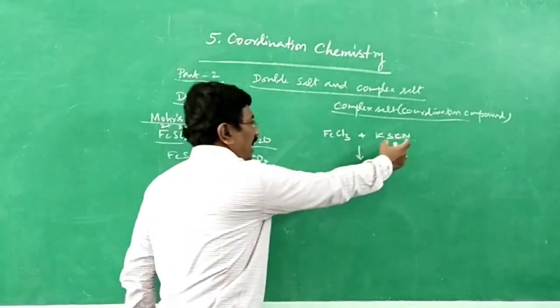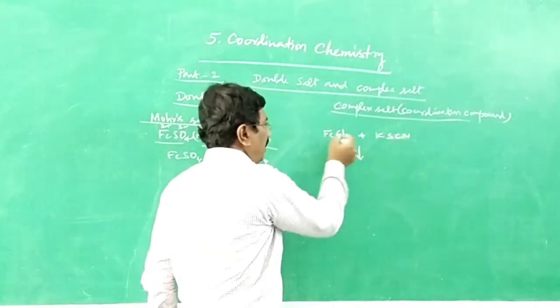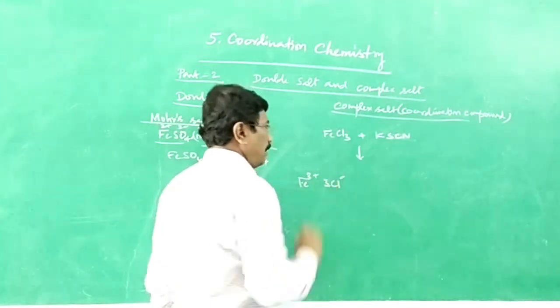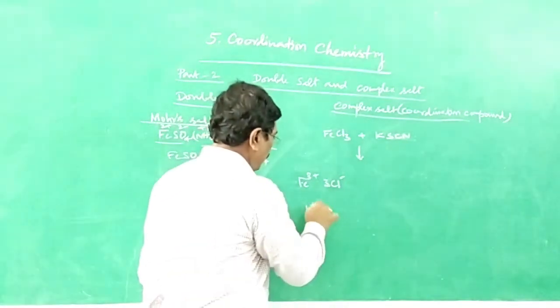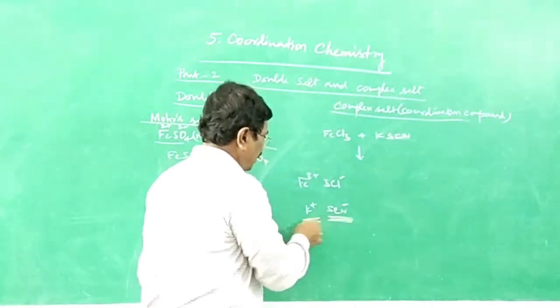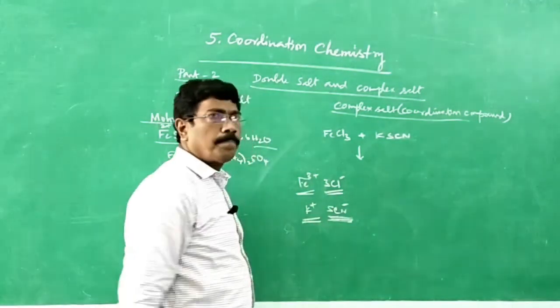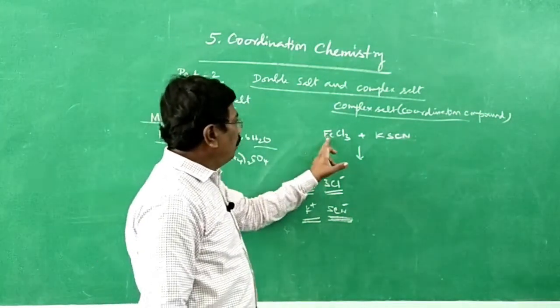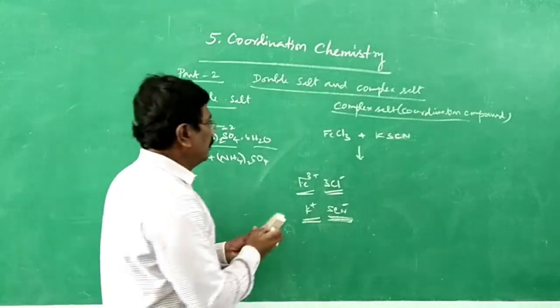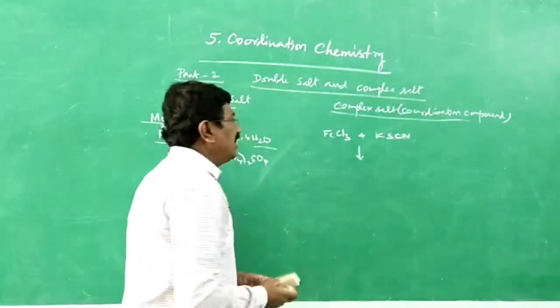It is thiocyanate ion, potassium ion, ferric ion, 3 chloride ions. When ferric chloride solution is made to react with potassium thiocyanate solution, you will be getting ferric thiocyanate.